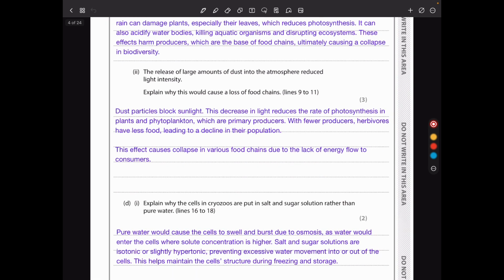Then next, the release of large amounts of dust into the atmosphere reduces light intensity. Explain why this would cause a loss of food chains. Light intensity is very important in photosynthesis.